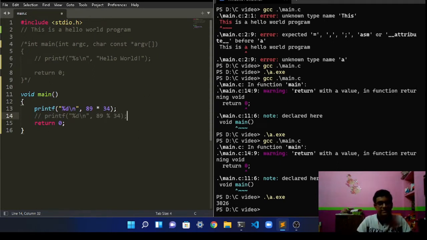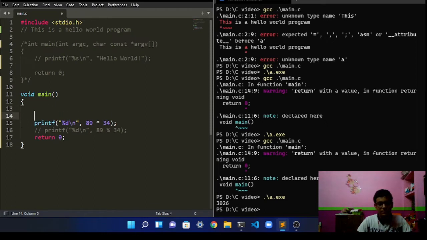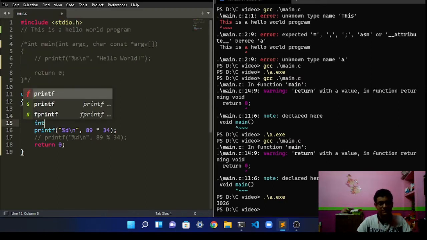So let's comment this line and assign a variable right here. Let's say the first number you want to assign is x, and then the next number is y.